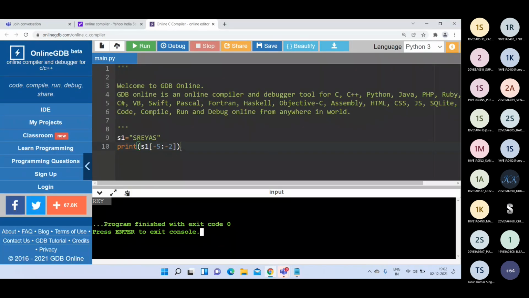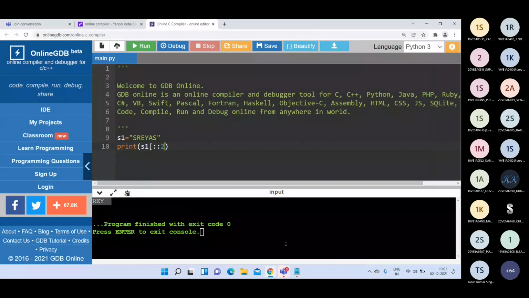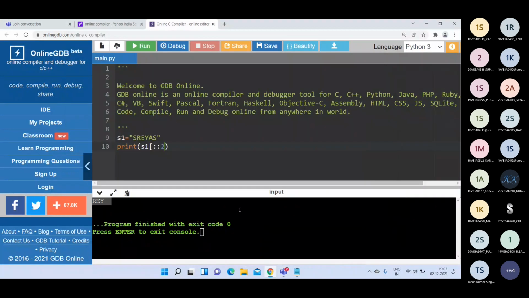Let me show you with this example directly in the program. Suppose I'm writing colon and colon. That means I'm not specifying the starting index, nor the ending index. After the colon colon, I'm writing a stride value. Suppose the stride value is 2 here.